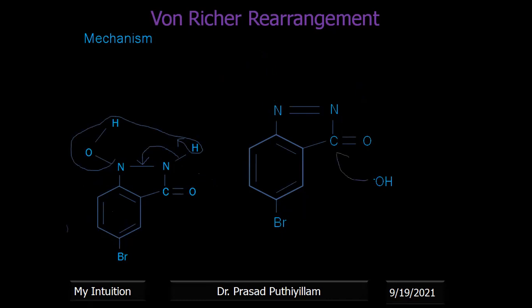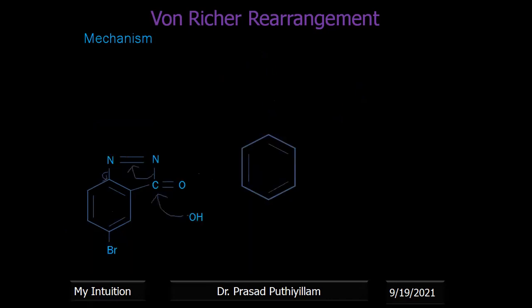Now OH minus attacks the carbonyl carbon. It is again electrophilic, because this oxygen can take the electron away from that. Therefore, OH minus can attack and we should get the COOH group. Further attack of OH minus and the other electron rearrangements. After the electron rearrangement, it becomes a double bond, single bond OH, and a negative charge at the leaving group where the nitrogen is removed. Here also you can say that N2 is removed. I forgot to write that one. N2 is removed, and the benzene ring gets excess electron density.